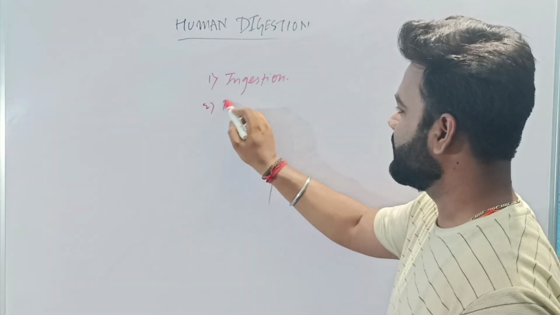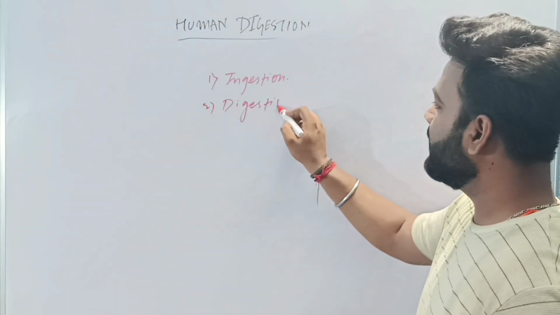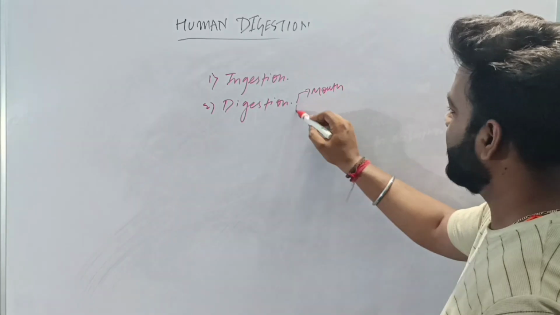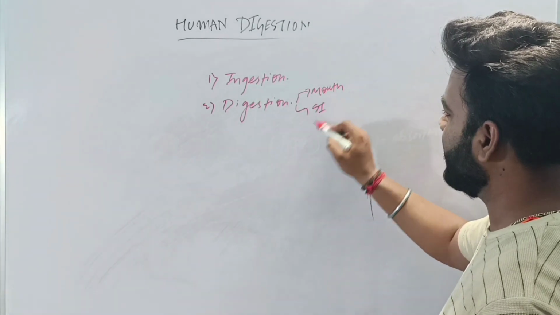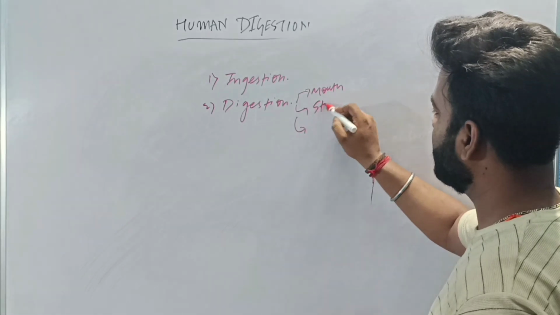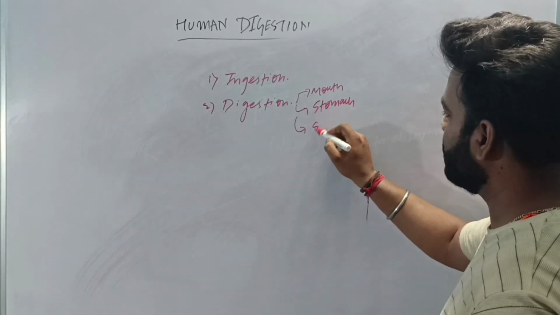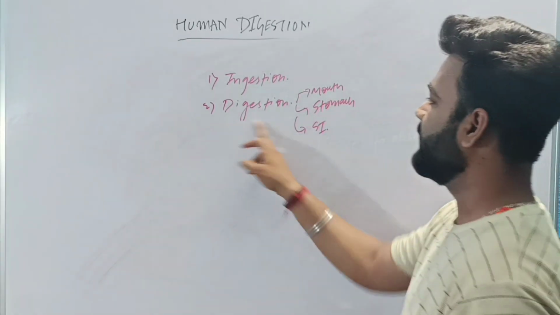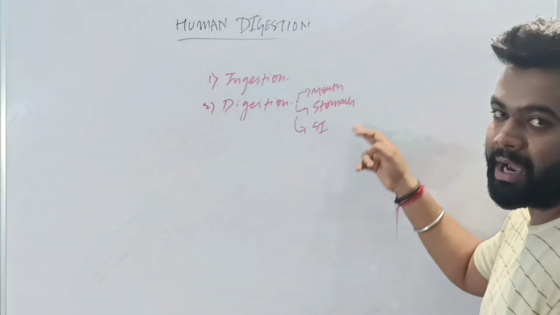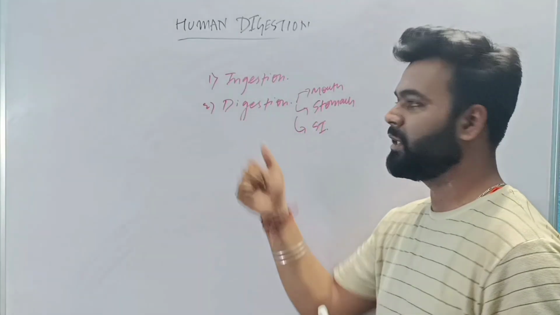Second is digestion. So in digestion, the digestion in the mouth, stomach, and small intestine. These 3 will be present in the step called digestion. Whatever enzymes were present in these 3 parts and whatever is their role, that will be present in your digestion.